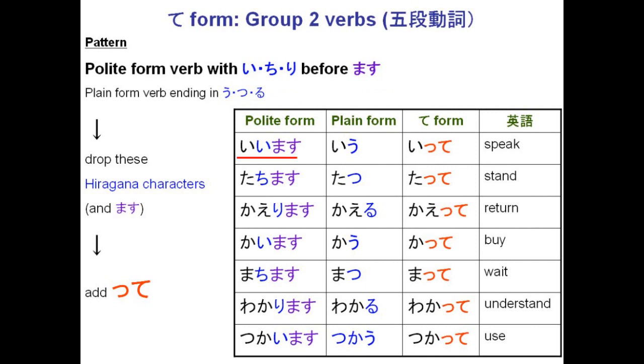So for example, imas, to speak. We drop the I, we drop the mas, and we replace it with small tsu and te. So imas becomes itte. Alright? Tachimas, to stand. We drop the chi, we drop the mas, replace it with small tsu and te, tatte. Tachimas becomes tatte. Kaerimas becomes kaette. Kaimas becomes katte. Machimas becomes matte, and so on.